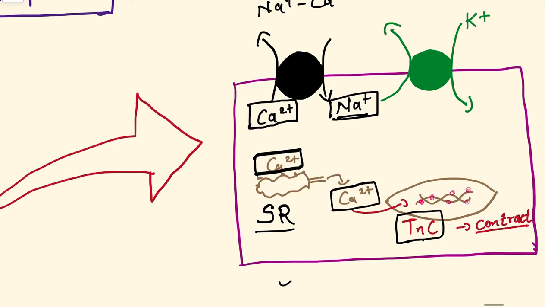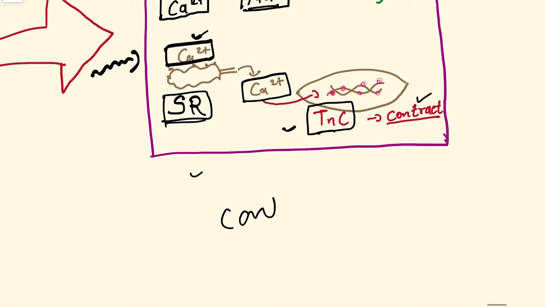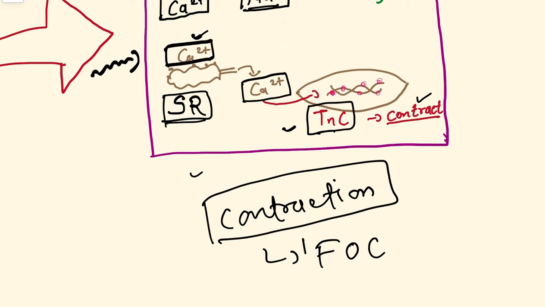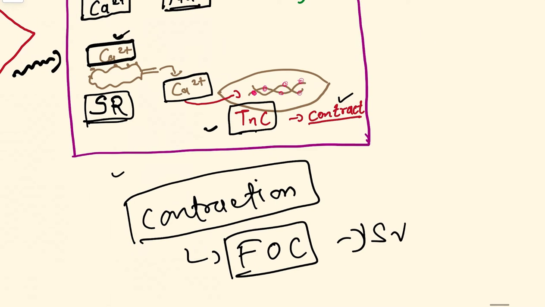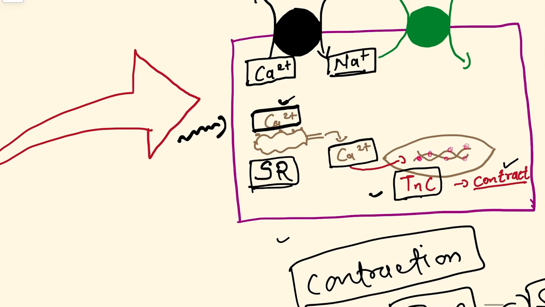Whenever an action potential arises, calcium is released from the sarcoplasmic reticulum, and this calcium will bind to troponin C of the actin-myosin filament. This will cause interaction of the actin and the myosin, and there will be contraction of the muscle. Contraction means increase in force of contraction, right? It will cause increased stroke volume, and this will cause increased cardiac output. So this is the normal phenomenon.